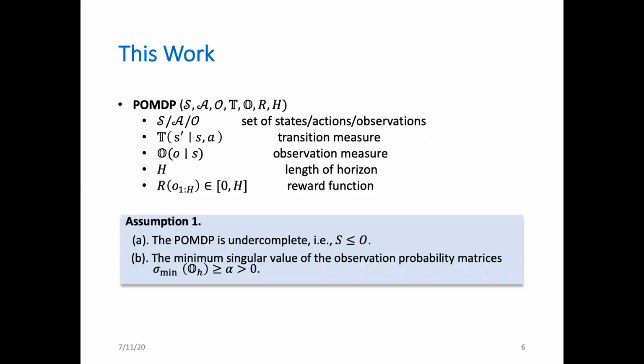We make two standard assumptions. The number of observations is no smaller than the number of states, and the minimum singular value of the observation matrices is lower bounded. The reason for making assumption B is that if several states have linearly dependent observation measures, we will be unable to distinguish them and may encounter some hardness.